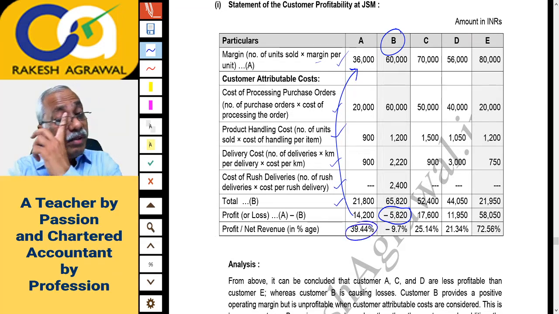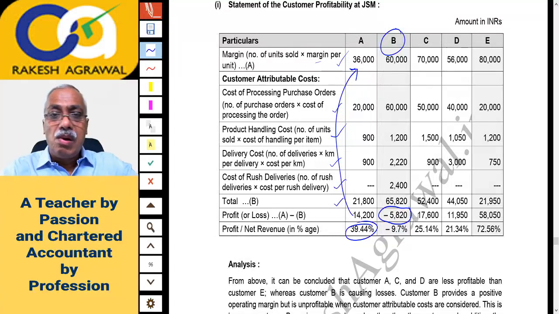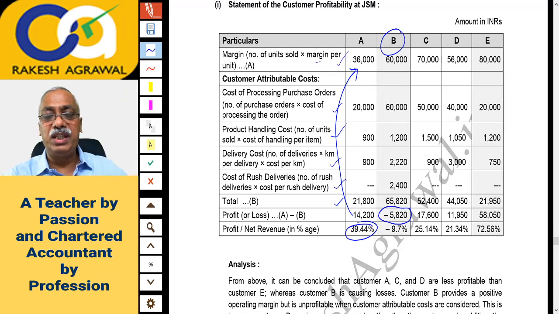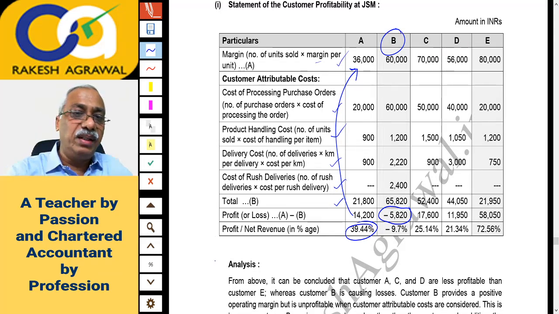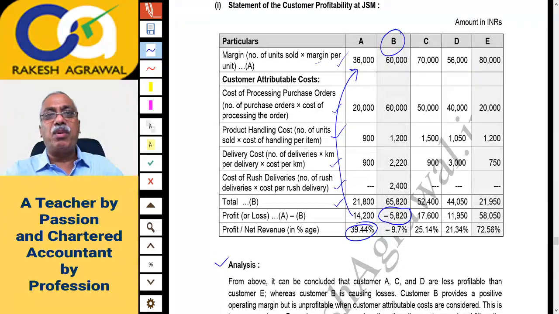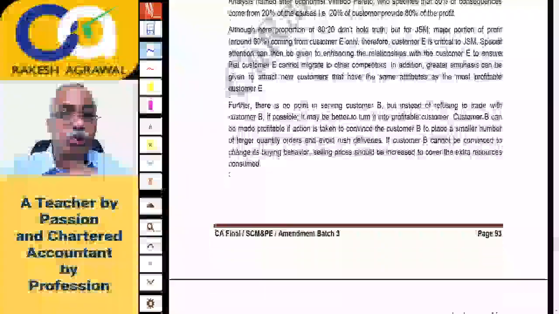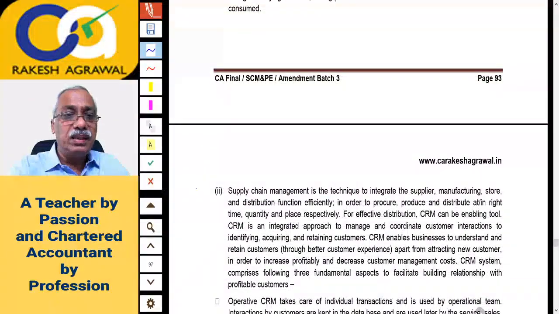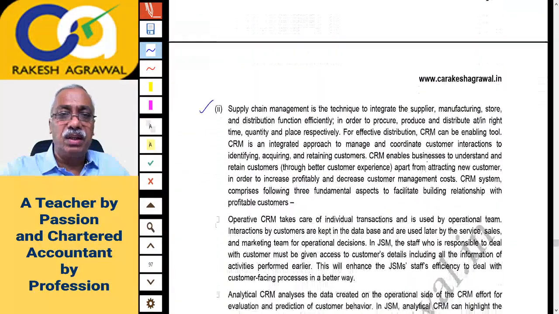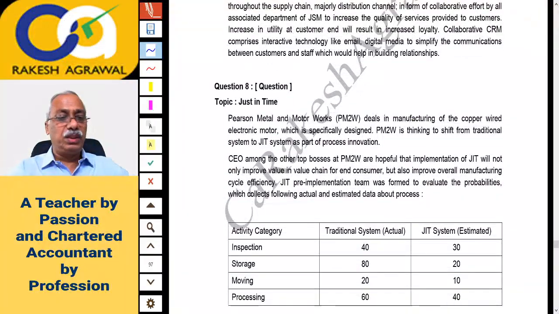So they have calculated profit percentage as this profit divided by that gross margin. And then analysis report is written, that who is the most profitable, who is least profitable, who is loss making. So you will find the report based on this calculation. So you can read that report now. So you have to first prepare the profitability report and then do the comparison of the profitability of these customers. Okay, so this is the analysis report. And this is the second part of the answer on customer relationship management. Okay, let's go ahead. We go to question number 8.